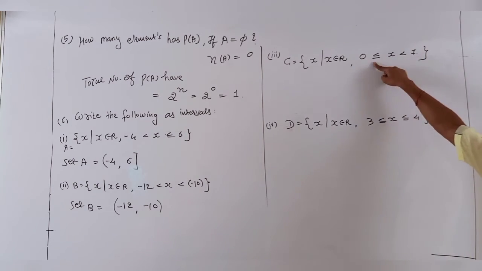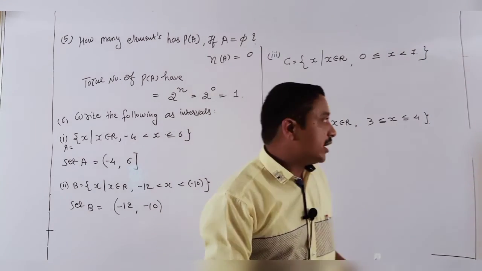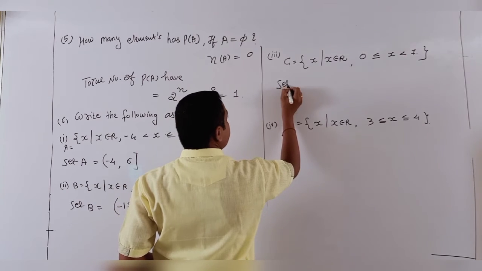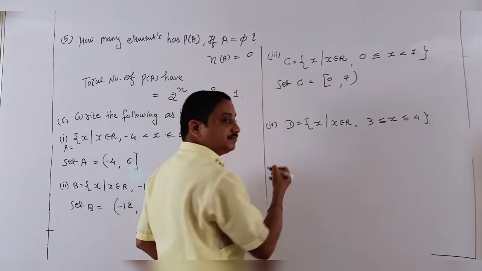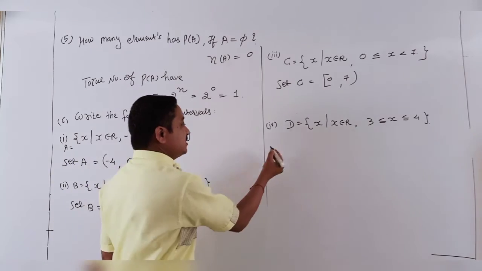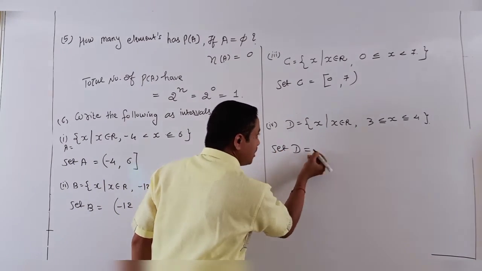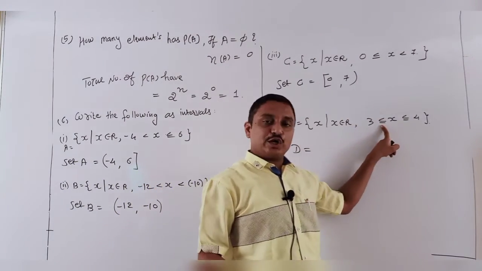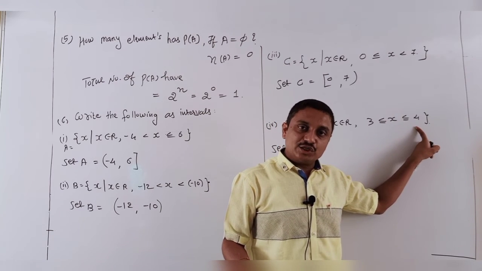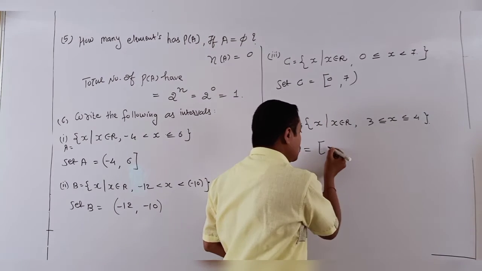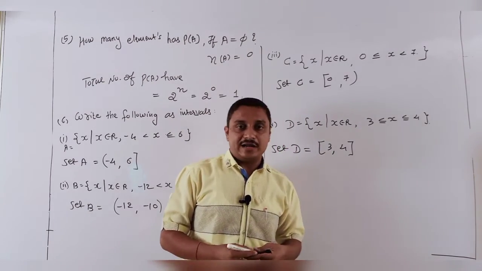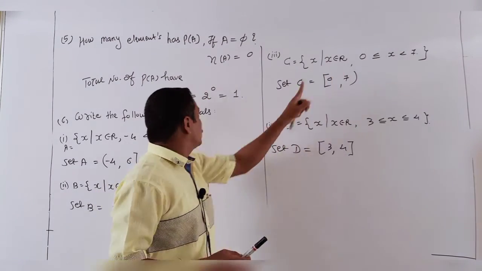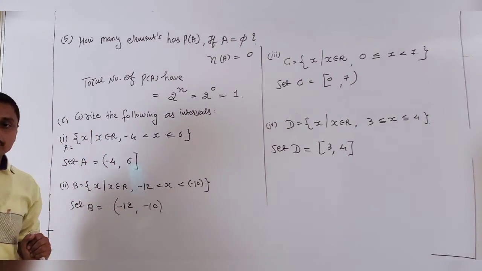So 7 is not counted, but 0 is counted. So my answer here for set C is [0, 7), closed at 0 and open at 7. And the last one is set D: 3 less than or equal to x less than or equal to 4. My answer is [3, 4], with x in the real numbers R. Students, this answer is related to the real numbers R.